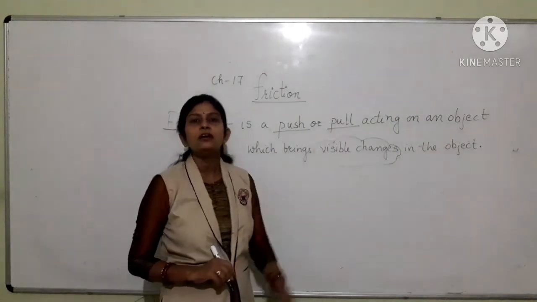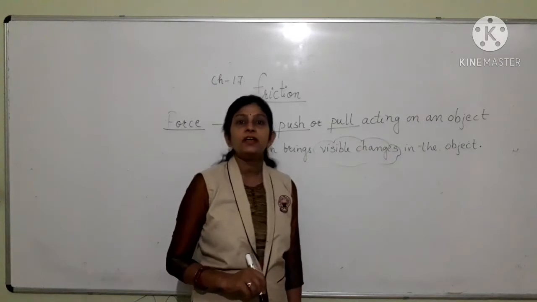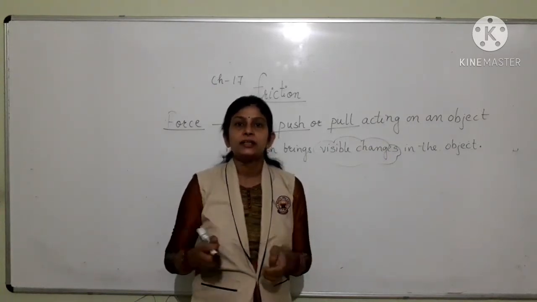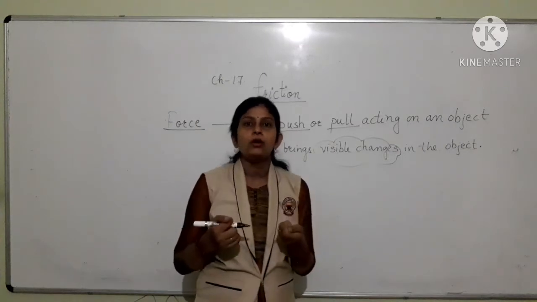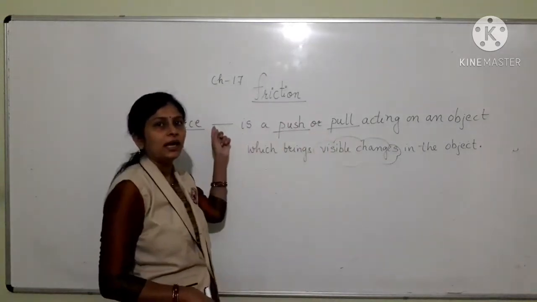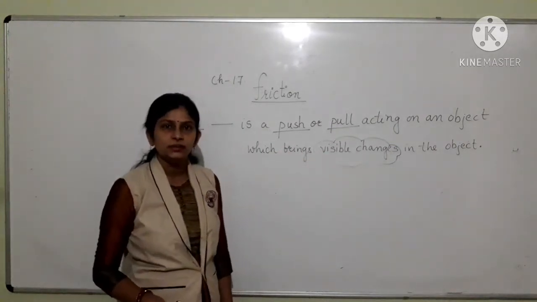This is called force. Okay, so when we push or pull any object, that push or pull on that object is called force, and this brings visible changes in the object.